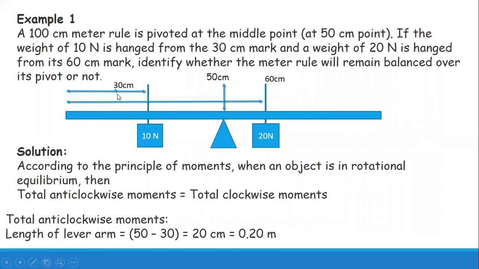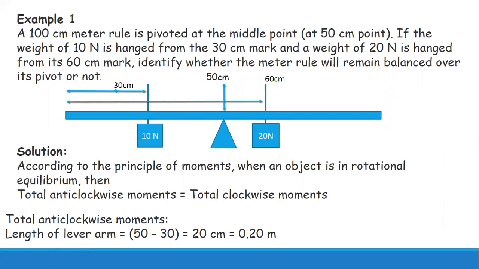So this 10 Newton weight is hung on the 30 centimeter mark, and the 20 Newton weight is hung on the 60 centimeter mark. Now we have to identify whether the rule is balanced or not. Before applying the weights, the rule was balanced. Now after hanging the weights, is the rule balanced or not?